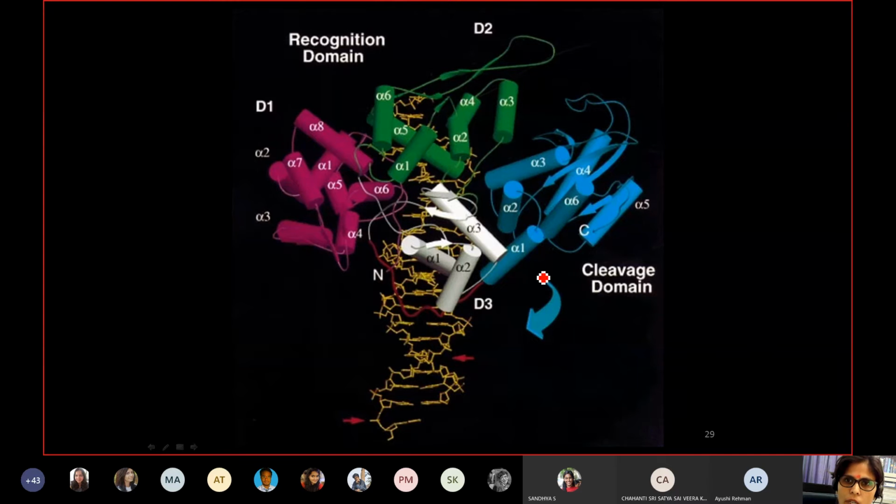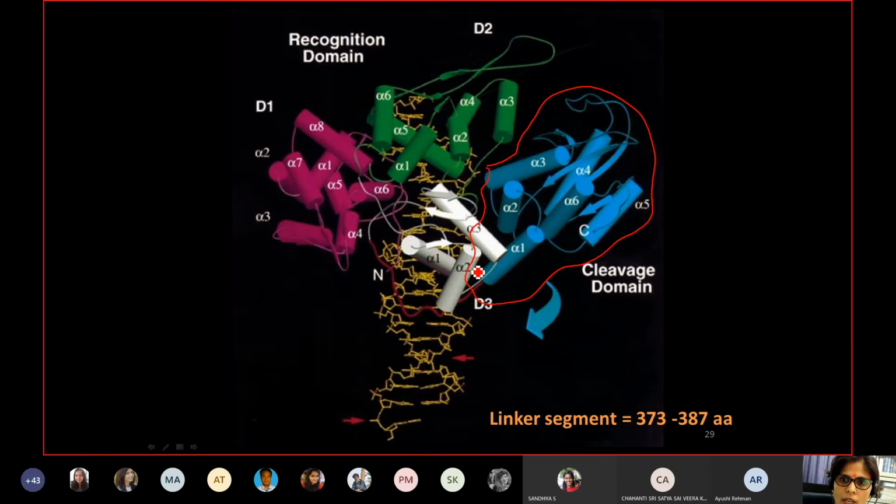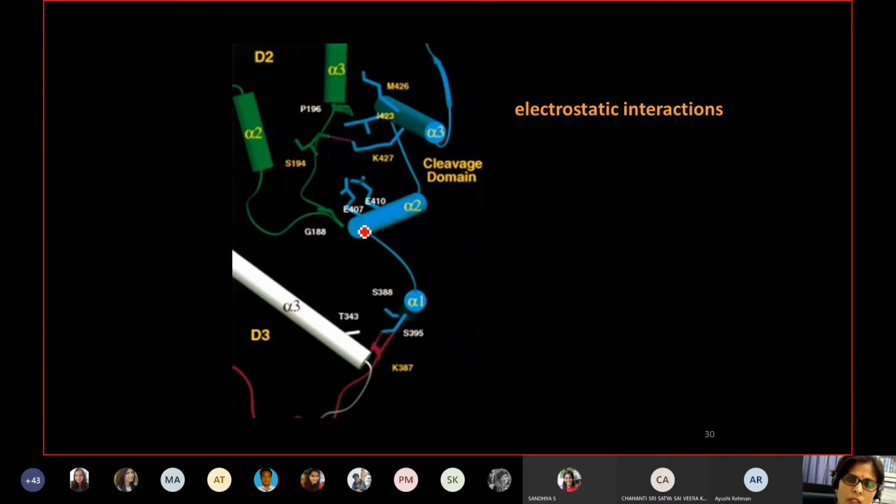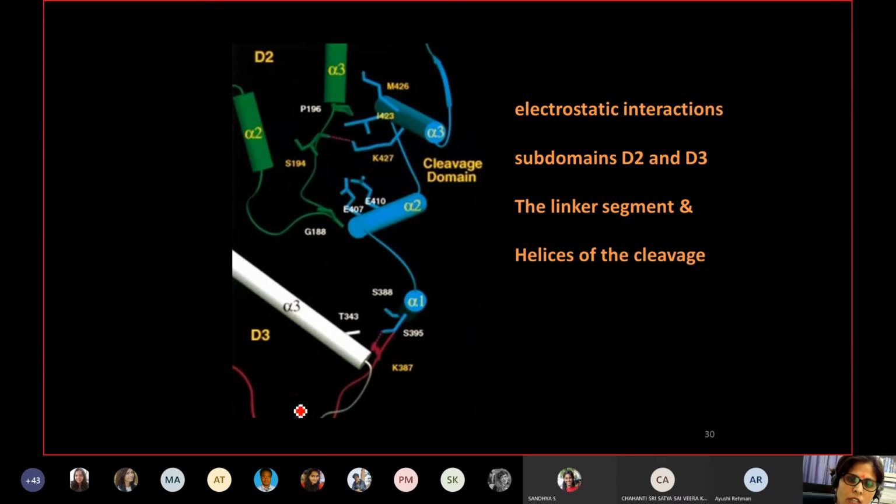This is to show actually the major structure region of the cleavage domain that is forming at the backside of the recognition domain. So this is what I want to mention here. And then there are a lot of electrostatic interactions between the D1 domain and D3 domain, and majorly these interactions are also coming from the linker segment and helices of the cleavage domain. So these all were covered in our lecture 5.